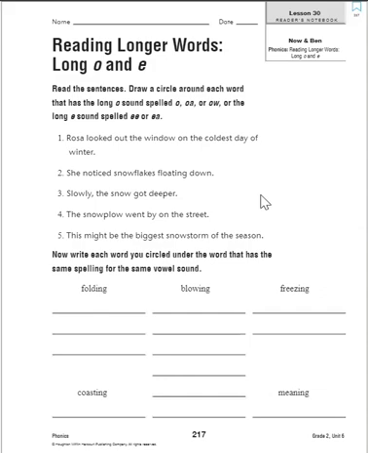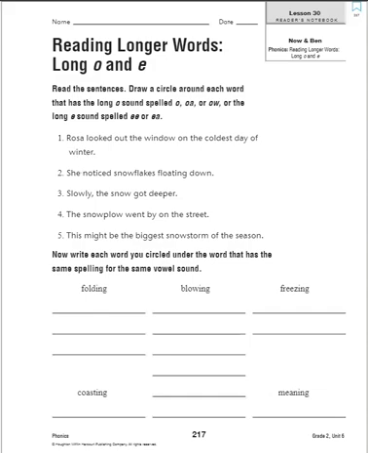So remember, you're looking for words that have the O sound or the E sound, and you're going to circle those. When you get done with that, you're going to go to the bottom, and it wants you to take each word that you circled in every sentence and put it under the column that has the same spelling for the vowel sound. So if we go back and look at number 1, our first word was Rosa.